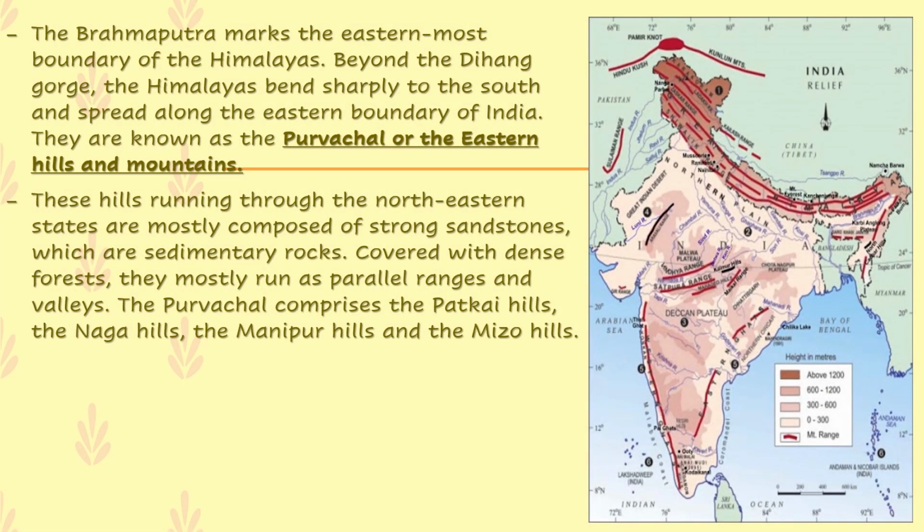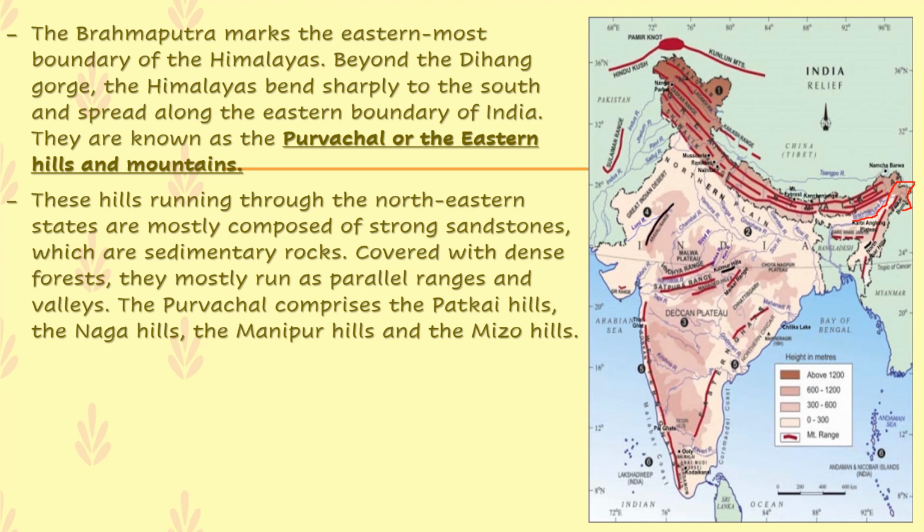The Brahmaputra marks the easternmost boundary of the Himalayas. You can see the river Brahmaputra over here. It comes under the eastern boundary of the Himalayas. Beyond the Dihang Gorge, Dihang is a river, and behind the Brahmaputra river gorge are highly peaked mountains.